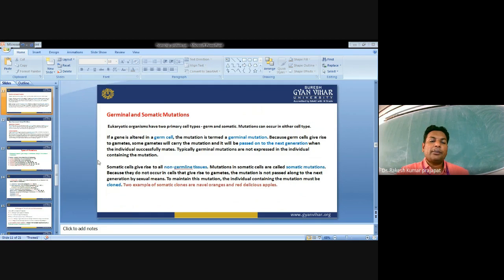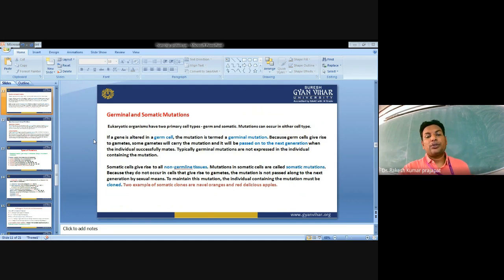Then germinal and somatic mutations. Eukaryotic organisms have two primary cell types, germ cells and somatic cells. Mutation can occur in either cell type. If a gene is altered in a germ cell, then the mutation is termed a germinal mutation. These germinal mutations are heritable, because germ cells give rise to gametes, and some gametes will carry the mutation and pass it on to the next generation when the individual successfully mates. Typically, germinal mutations are not expressed at the level of the individual containing the mutation.